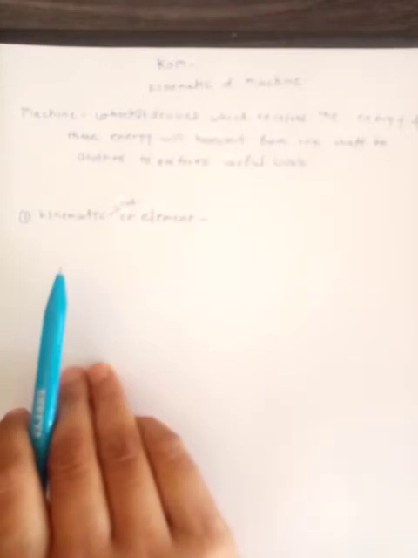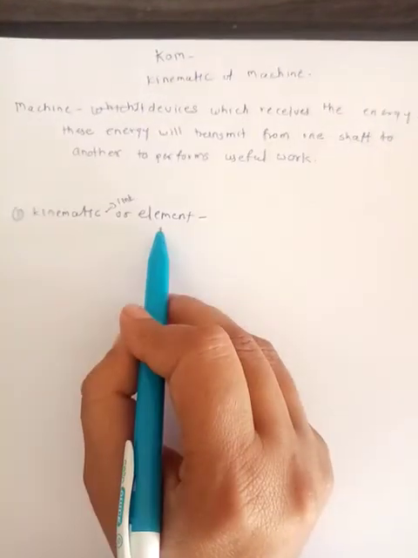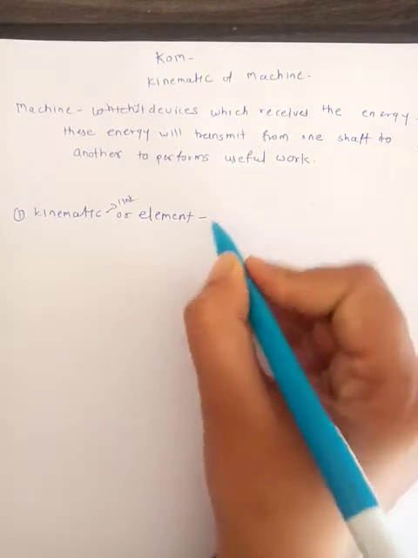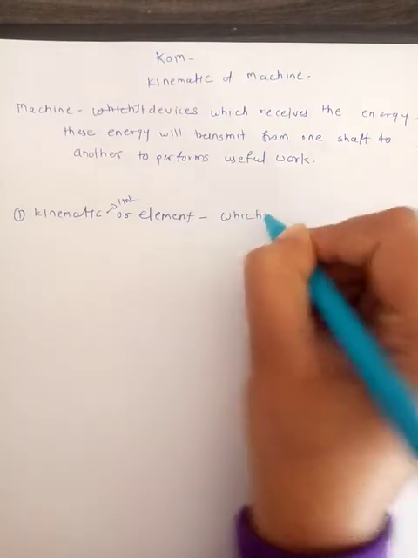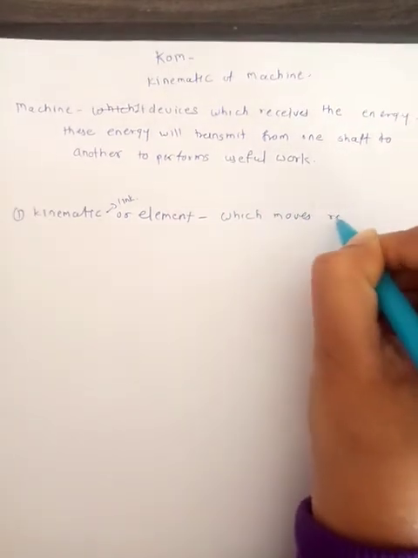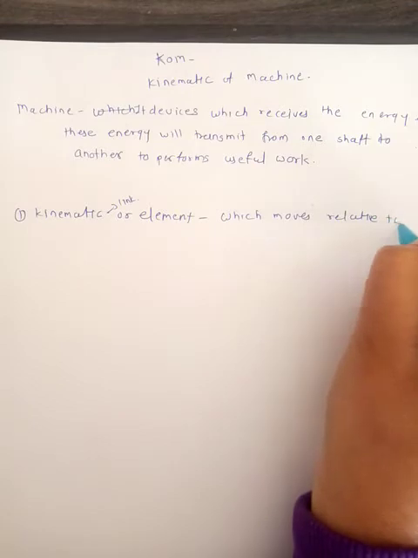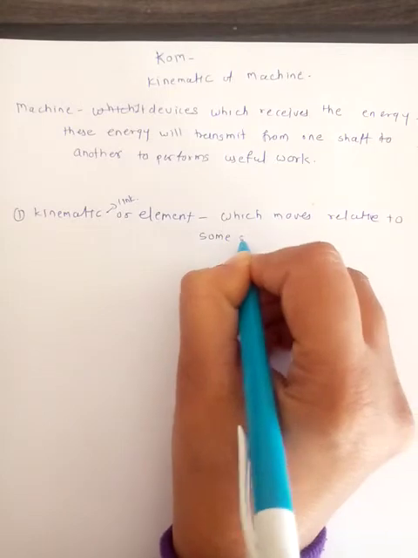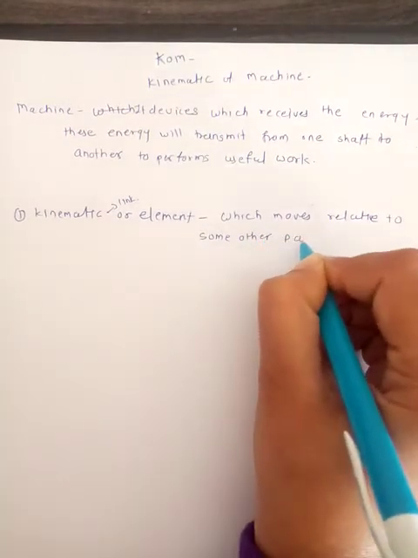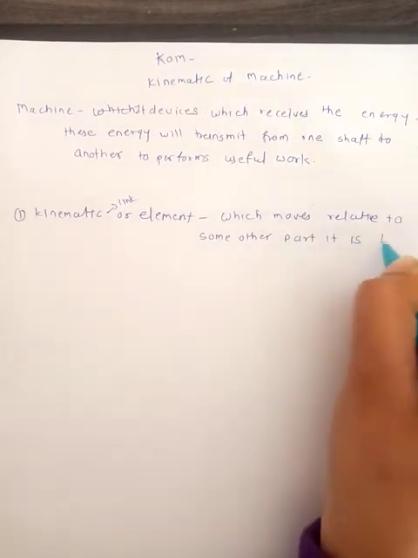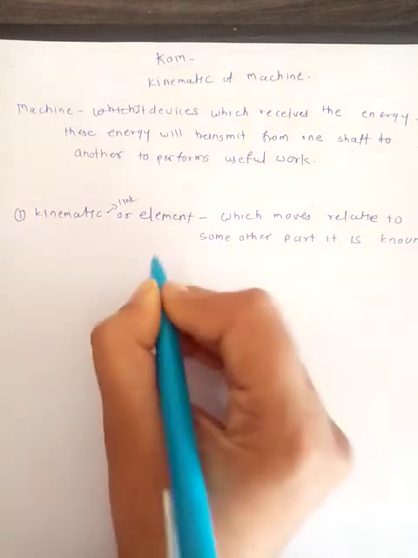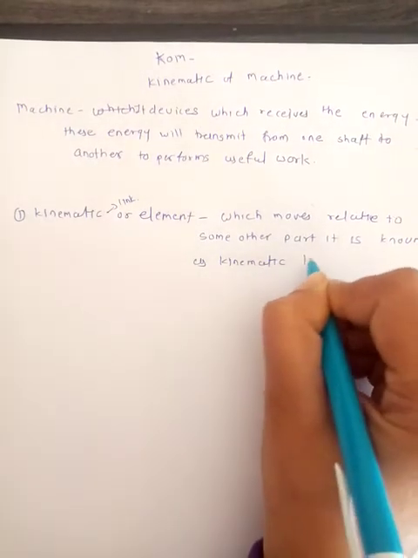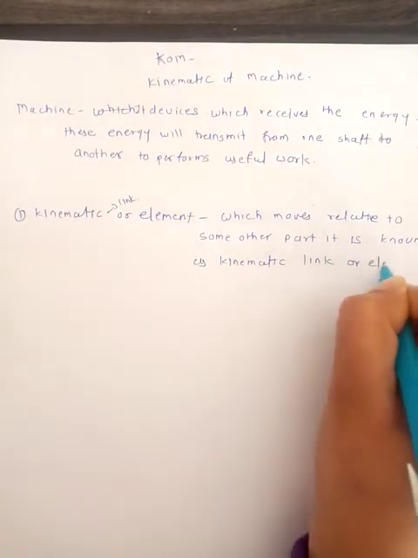Then what is a kinematic element or kinematic link? That which moves relative to some other part is known as a kinematic link or element.